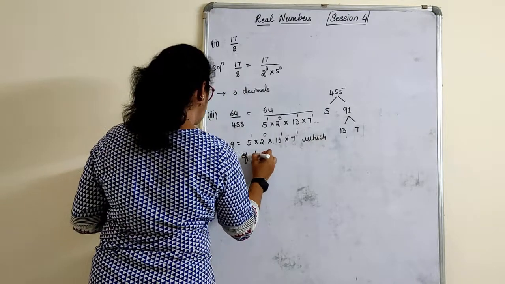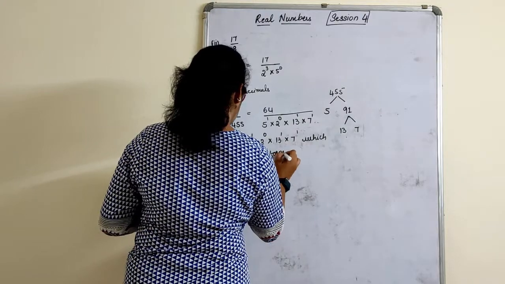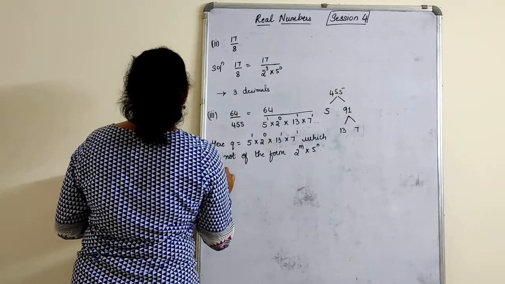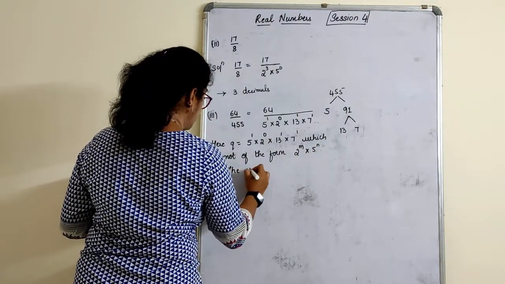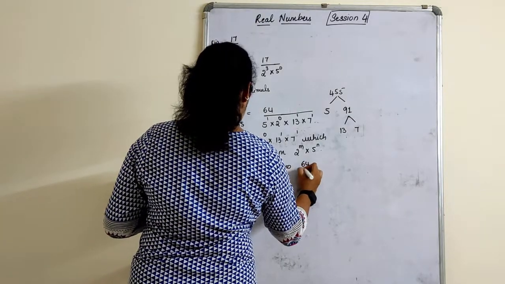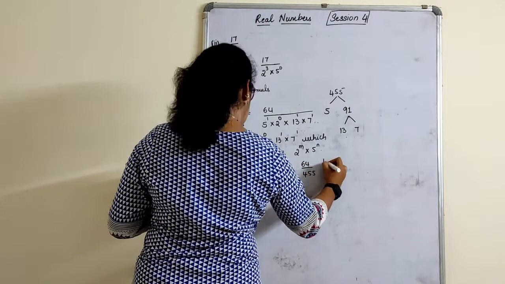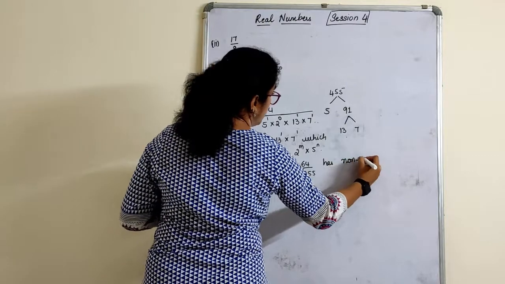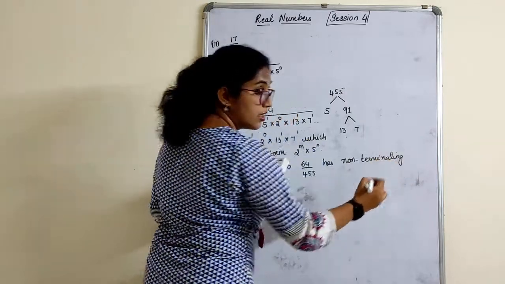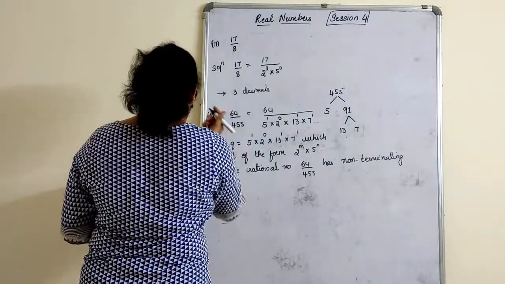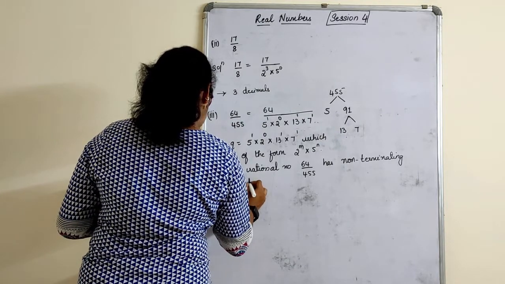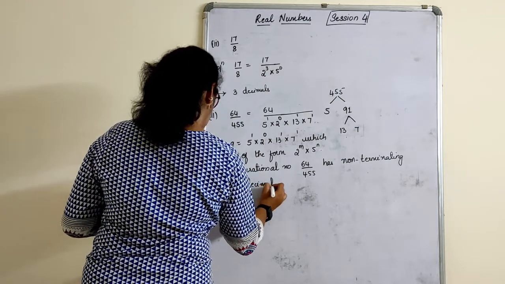not of the form 2 raised to m into 5 raised to n. Therefore, the rational number 64 by 455 has non-terminating, you can say repeating, decimal expansion.